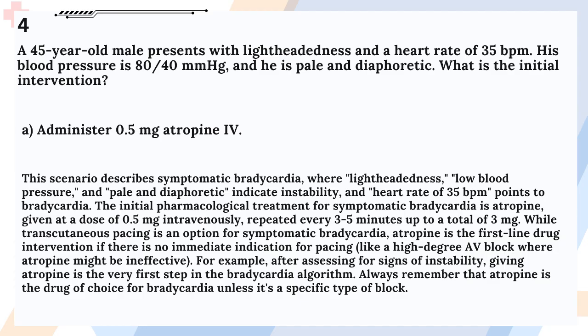While transcutaneous pacing is an option for symptomatic bradycardia, atropine is the first-line drug intervention if there is no immediate indication for pacing, like a high-degree AV block where atropine might be ineffective. For example, after assessing for signs of instability, giving atropine is the very first step in the bradycardia algorithm. Always remember that atropine is the drug of choice for bradycardia unless it's a specific type of block.